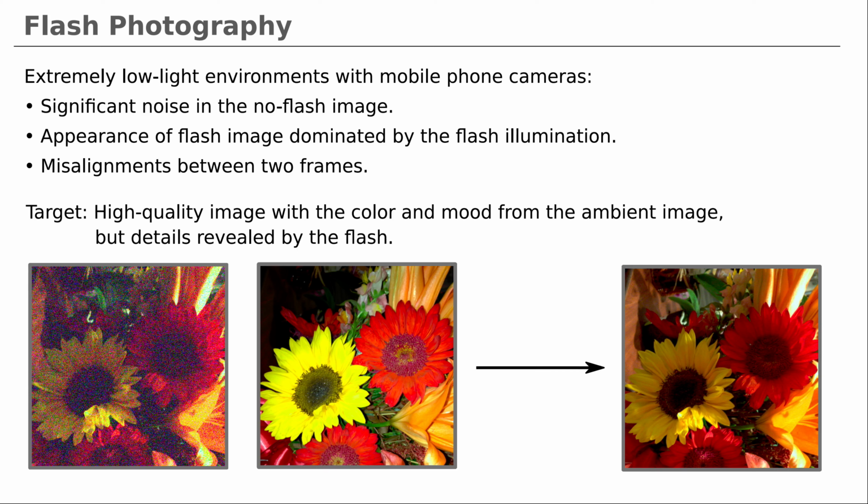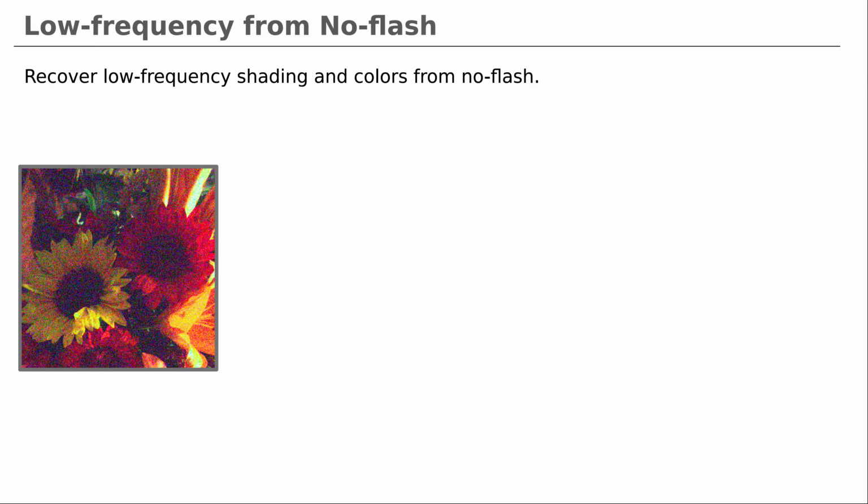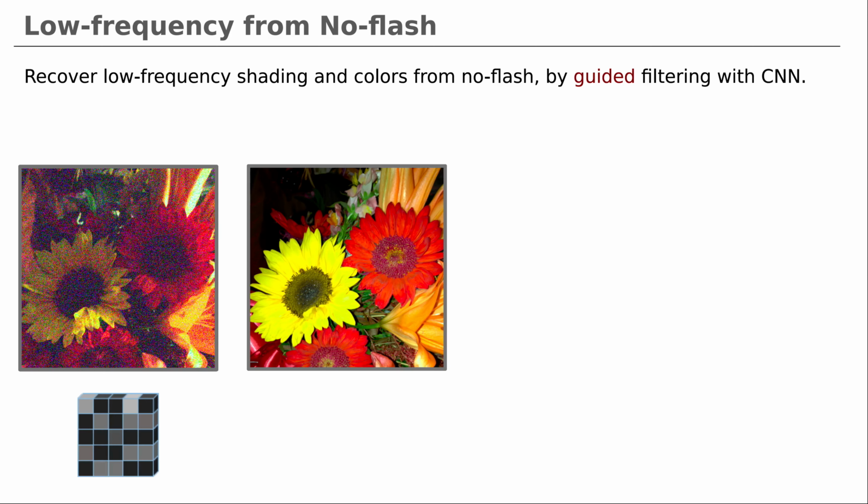The key observation of our method is that the flash and no-flash image have the same albedo, but different shading due to illumination changes. Based on this reasoning, we propose a method consisting of two steps. The first step is to recover low-frequency shading and colors from the no-flash image by filtering out the high-frequency noise in the ambient image with edge-preserving kernels output by a convolutional neural network.